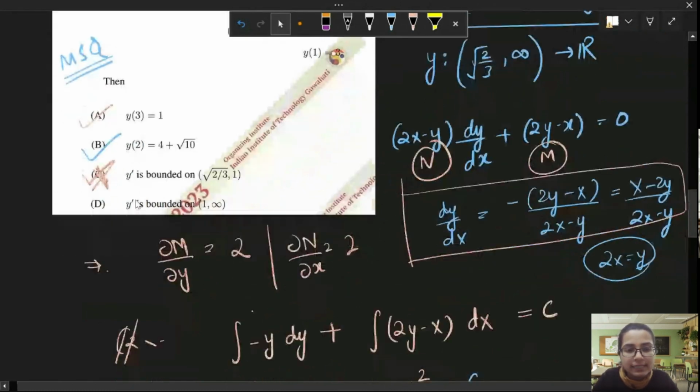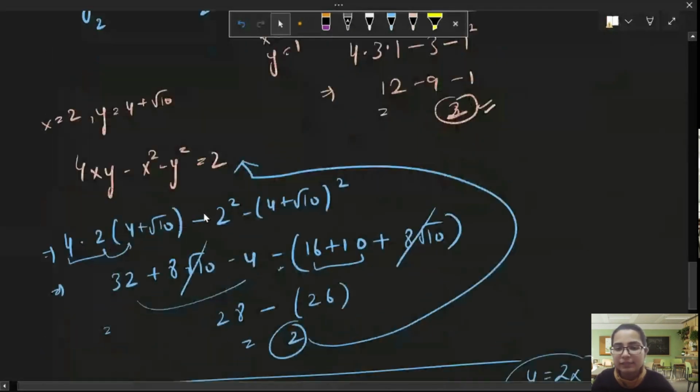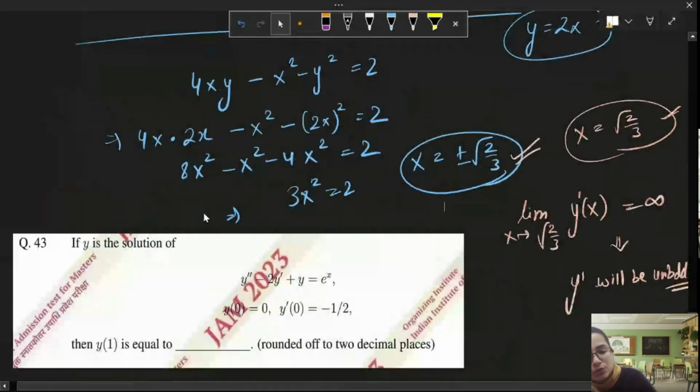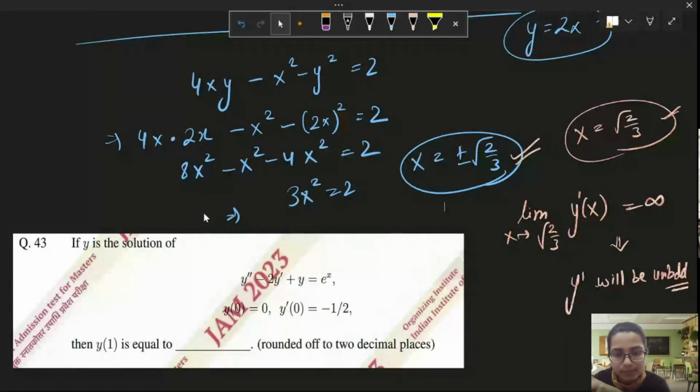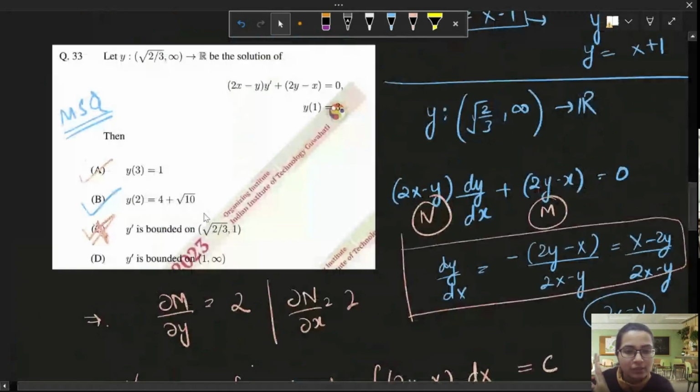Option D says that this is bounded on 1 to infinity. Yes, it will be bounded from 1 to infinity. Why? Because we have seen that we can only face a problem at x equal to root 2 by 3 or minus root 2 by 3. Around these two points only will the limit be unbounded.